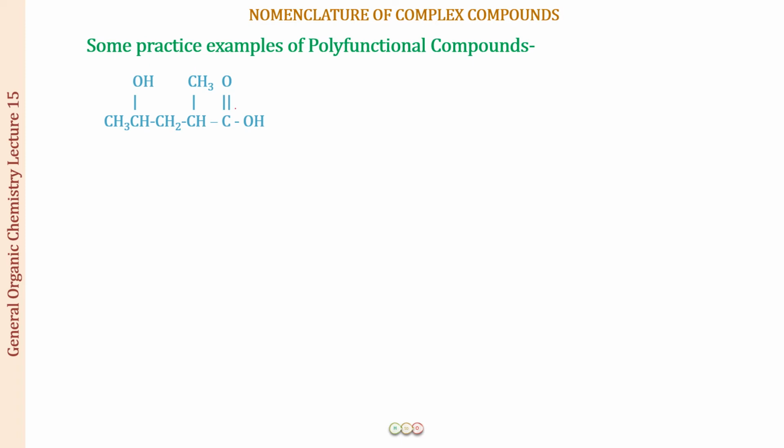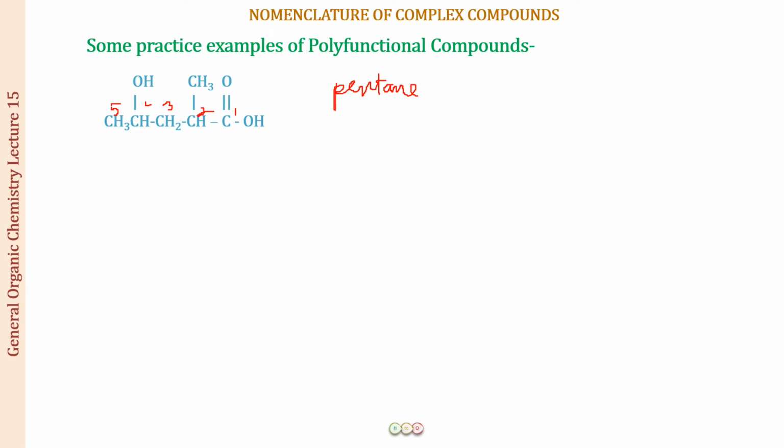And once you have chosen the principal functional group, you are going to start the numbering so that you can choose your longest carbon chain, right? So this is carbon number 1, carbon number 2, carbon number 3, carbon number 4, carbon number 5. Once you have done that, just write the name of the parent chain. This is a 5 carbon chain, so the word root is going to be pent. All are single bonds, so it is pentane. The COOH group is present in position number 1. I can omit position number 1.